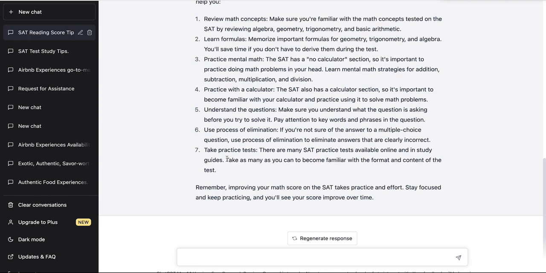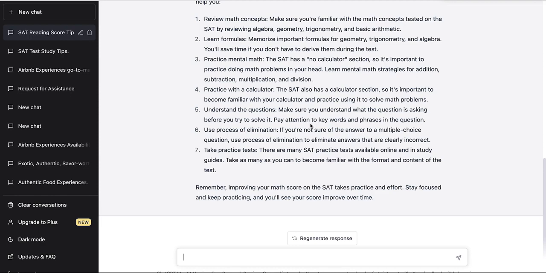And then pointer seven says take practice tests. Yes, I mean this was one of the pointers from the reading section as well, right? You do want to take practice tests. Take as many practice tests as you can, because by taking practice tests, you can restrict yourself to the required time. You can also expose yourself to the sort of material that is going to be asked on the test. So take practice exams. Take as many practice exams as possible.